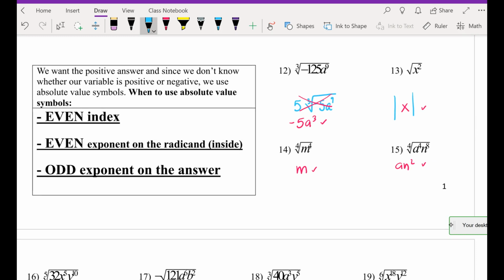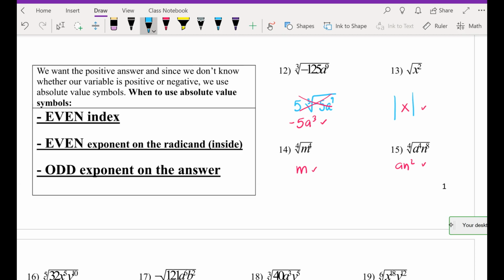How come I don't have to do it on 12? Right? It's a cube root, so it can be negative. Odd indexes like 3, 5, 7, I may have a negative answer, right? Because what's the third root of negative 8? It is negative 2. I can have positive or negative. But with an even index like 13, can I have a negative answer out here ever? No. So 14, let's bring to 14.